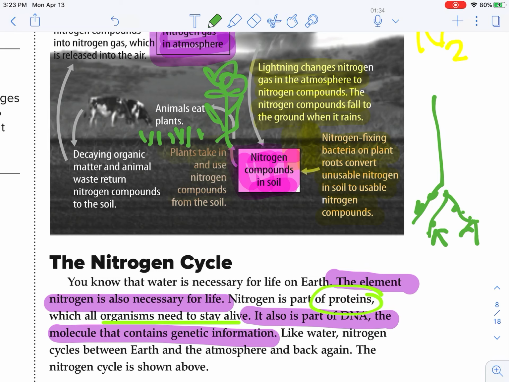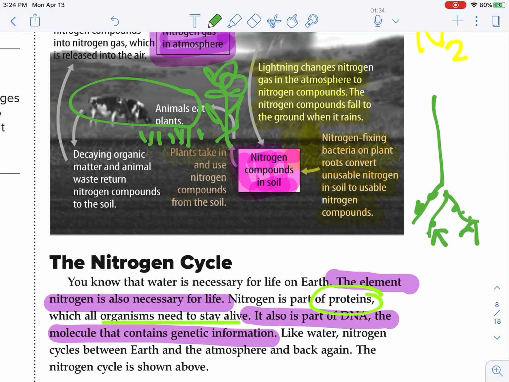We've got animals that are going to eat those plants. Okay, so in this situation here, we've got these cows that are going to eat this grass. So the cows are getting the nitrogen that it needs for its building block, for its DNA, for its protein. Okay, so we would get the nitrogen directly from eating a plant or eating an organism that ate that plant.